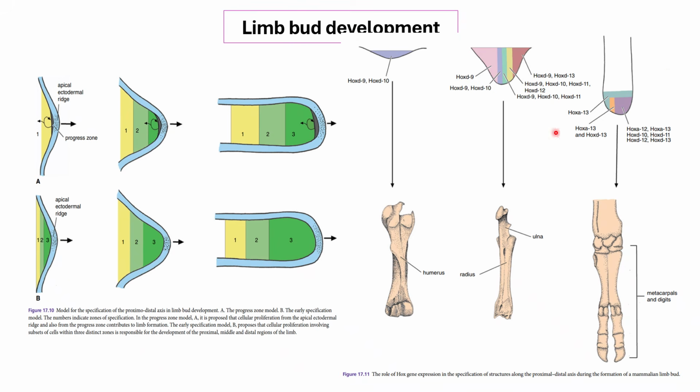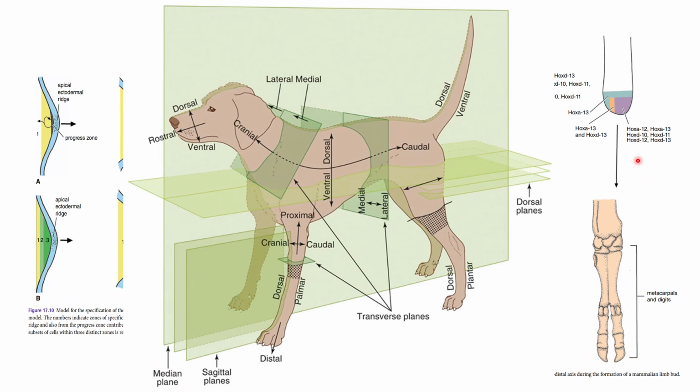Okay, so these are the genes that play hand in hand in concert in order to say that, oh, in the plantar area of the bone here, this should be the shape. In the dorsal area, this should be the shape. In the caudal area, it should be this specific bone. In the dorsal area, the processes should form this way and that way. Okay? So again, the basic body plan is a very important component of how the different organ systems develop, quite especially for the specific different types of bones. Okay?